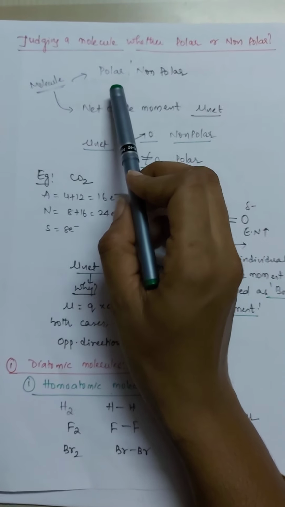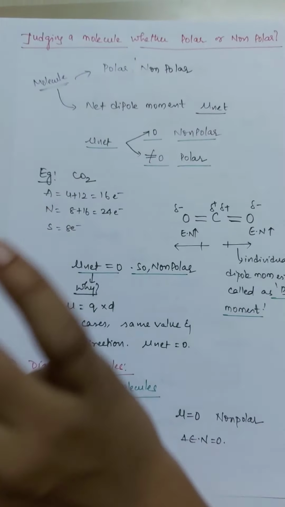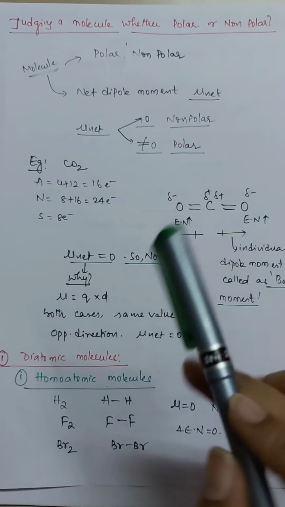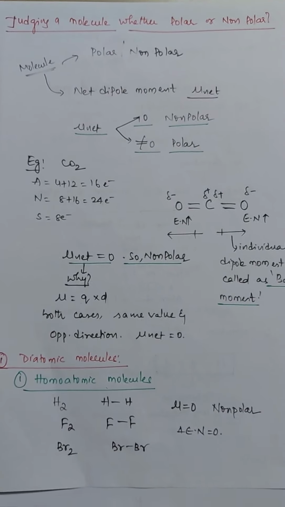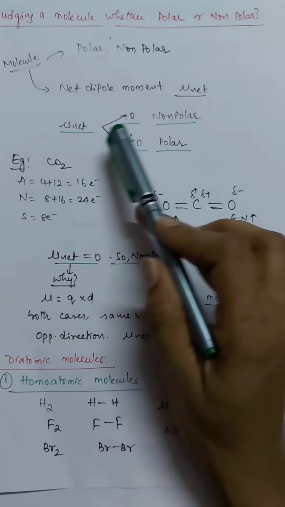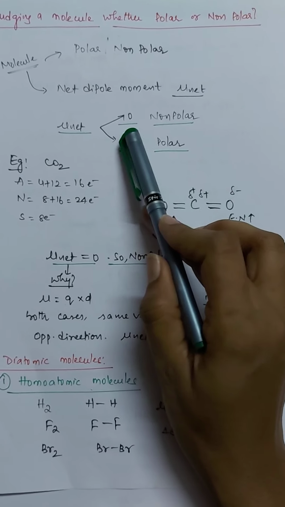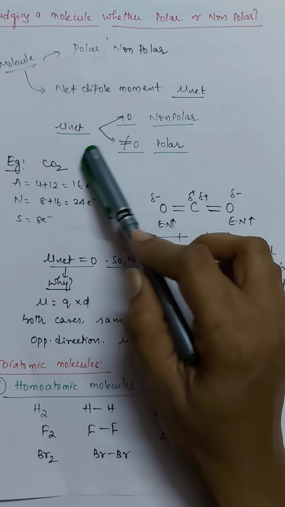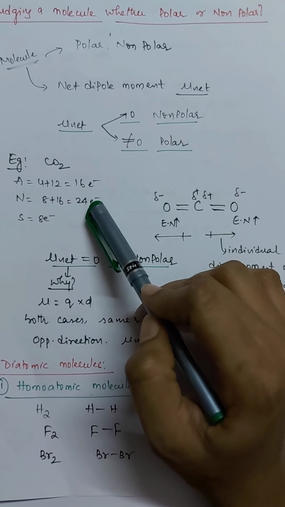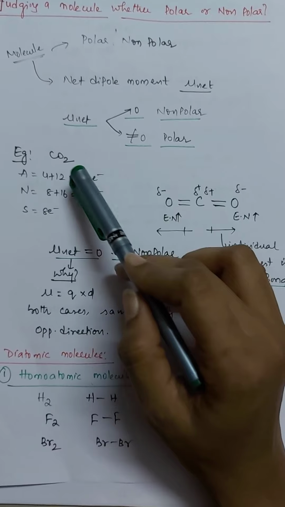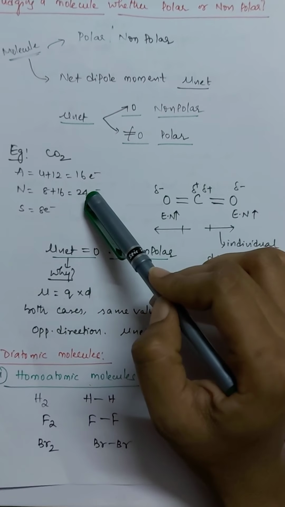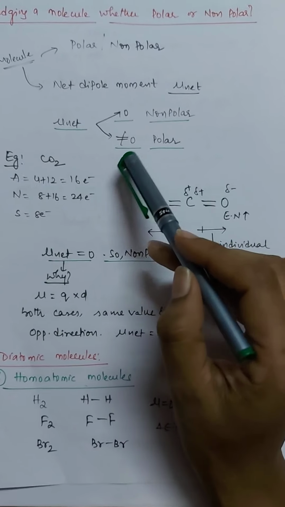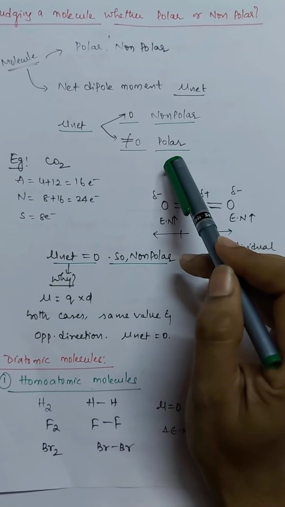So let us assume that a molecule is polar. In that case the net dipole moment will not be zero. If there is a dipole moment, it is polar. If the dipole moment is not there, if the dipole moment is zero, then it is non-polar. So you have to find the total dipole moment of the molecule, not the dipole moment of a single atom. You have to find the dipole moment of the whole given molecule, and if it is zero, the compound is non-polar in nature, and if it is not equal to zero, the compound is polar in nature.